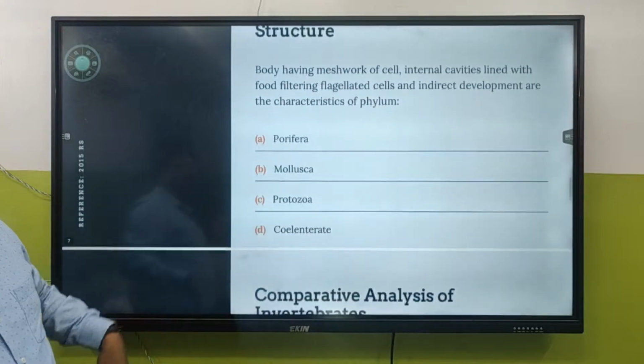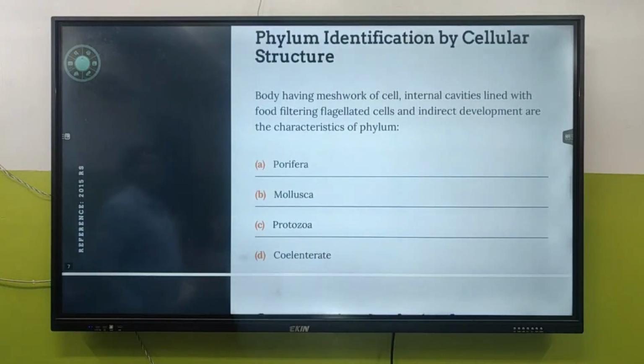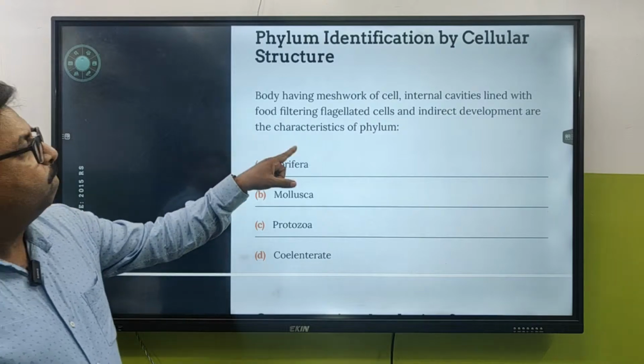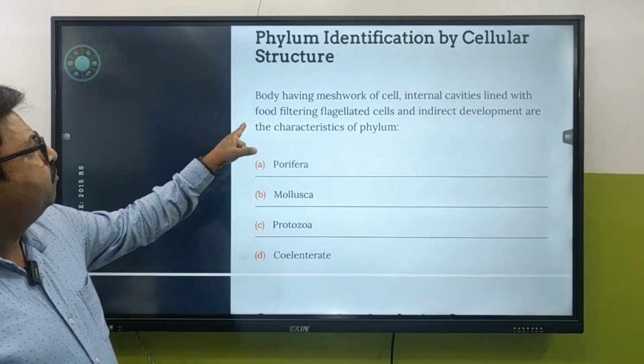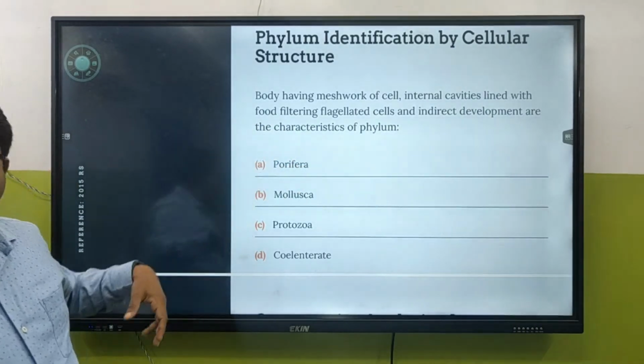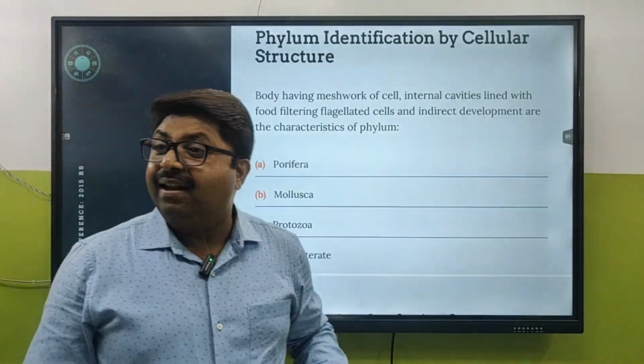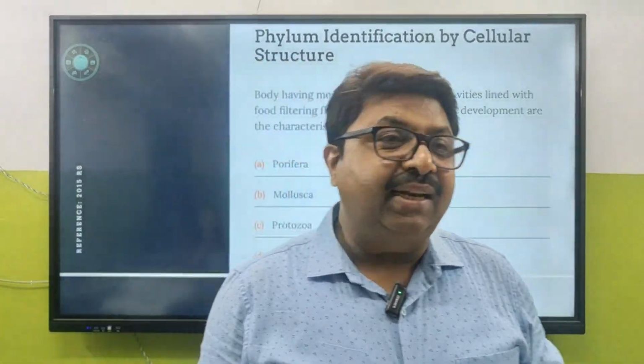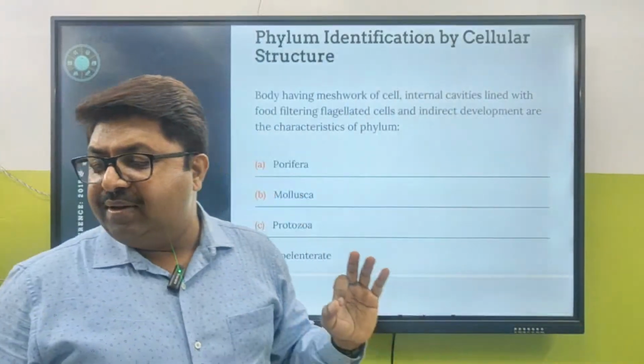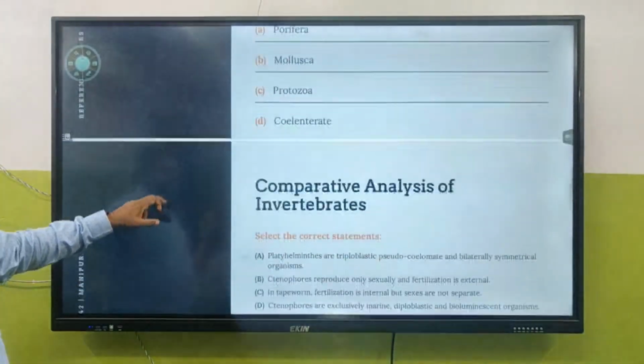Tell me, body having meshwork of cell, internal cavities lined with food filtering flagellated cells. Yes, Porifera. What is the name of the cell? Choanocyte cell. Collar cells.